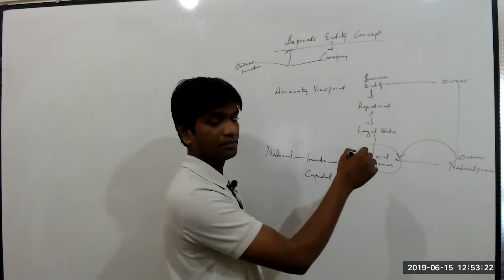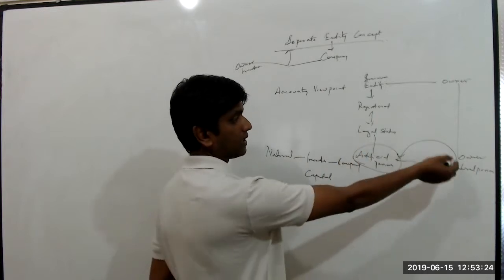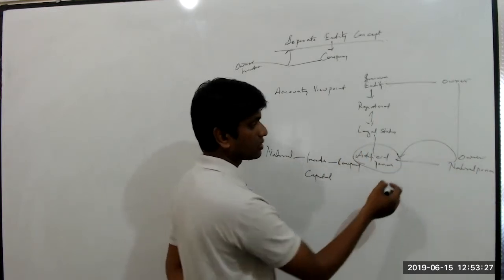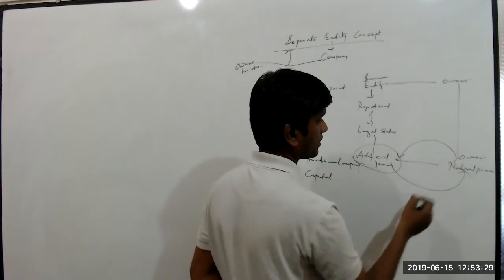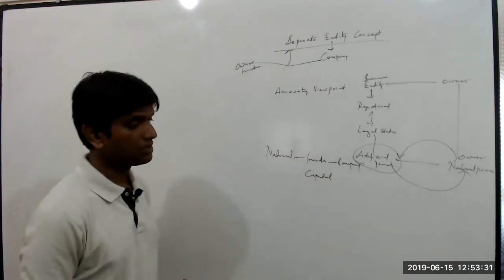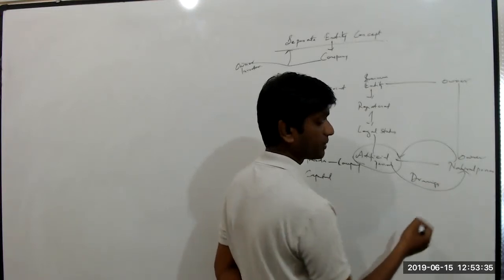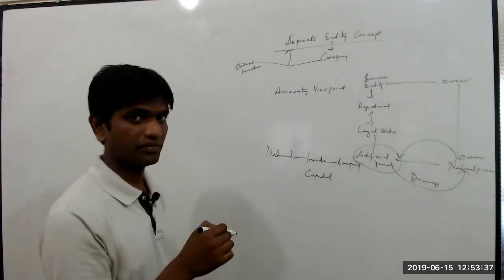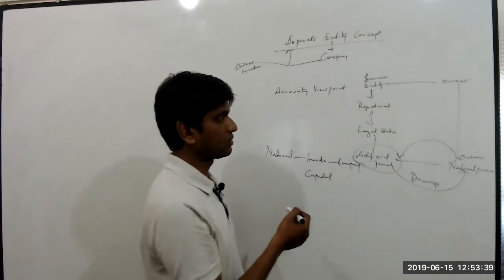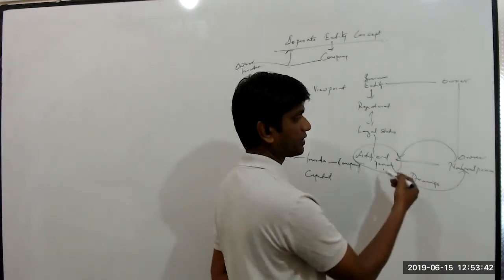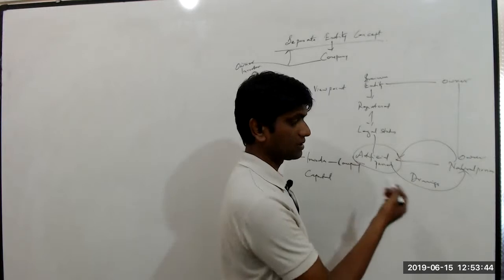Therefore, the capital appears on the liability side because it has to repay that to the natural person. When the amount is withdrawn from the company by the natural person, that becomes drawings. Therefore, drawings appear in brackets, that is in negative figure below the capital. So this is the amount recoverable from the owner or the investor.